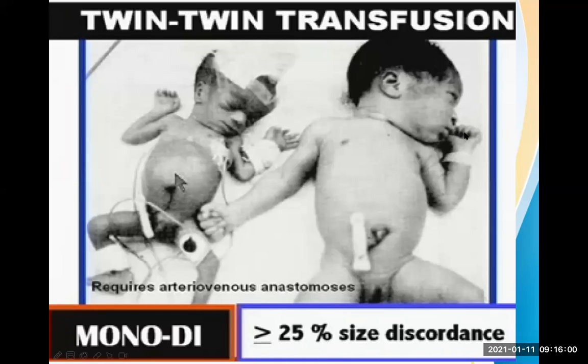So this baby is polycythemic or plethoric. This baby is hypervolemic. This baby is hypertensive. This baby can have features of heart failure as well. So this baby is a complicated one, whereas this smaller baby is an IUGR baby because everything is lesser in this baby. And for twin-twin transfusion syndrome to occur, it requires arteriovenous anastomosis, especially at the placenta.